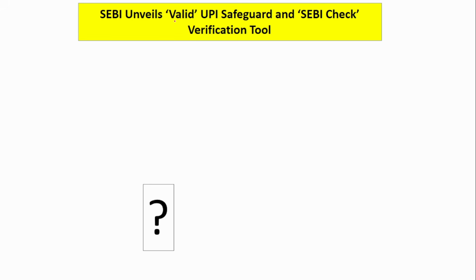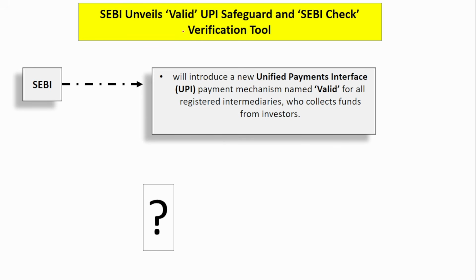Next, SEBI unveils Valid UPI safeguard. Now, what is this Valid UPI? See, SEBI, the Securities and Exchange Board of India, has introduced a new UPI payment mechanism named Valid for all the registered intermediaries who collect funds from investors. So especially the mutual funds and the brokers who collect funds from the investors, right?